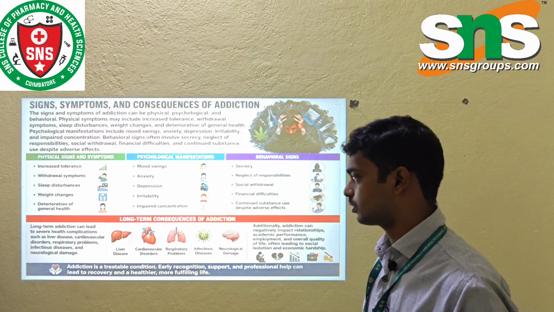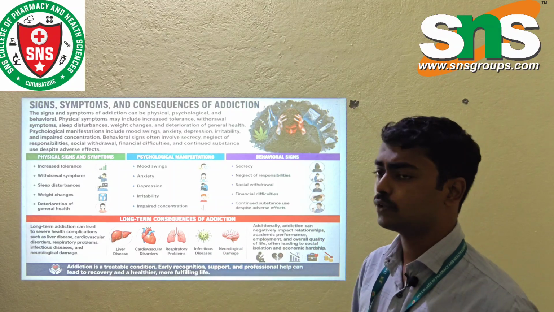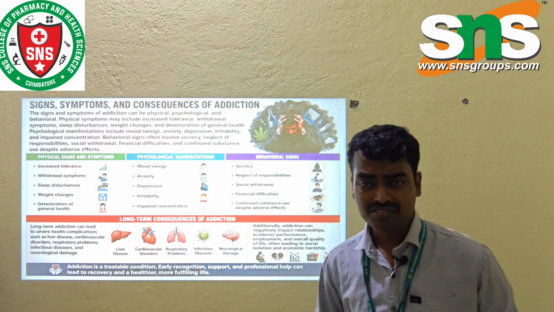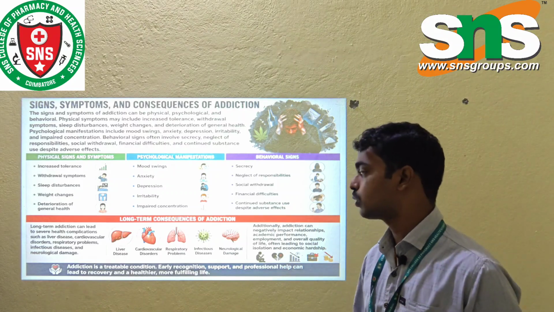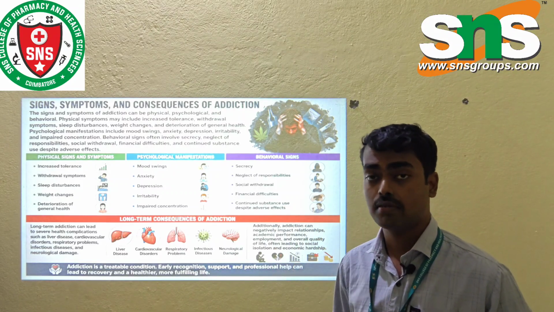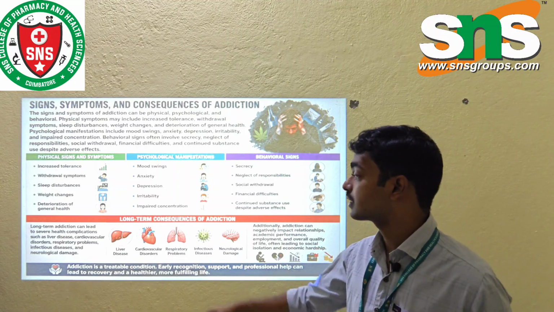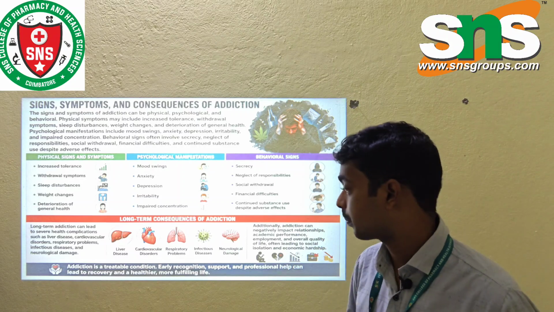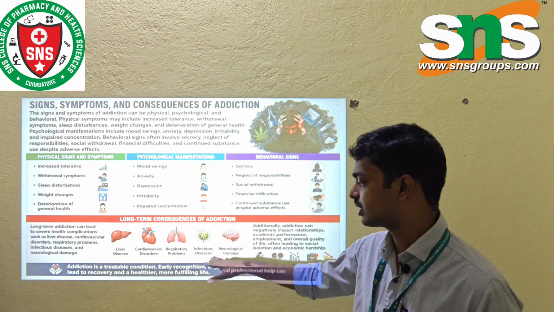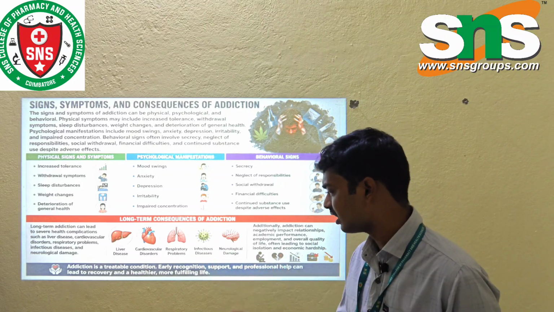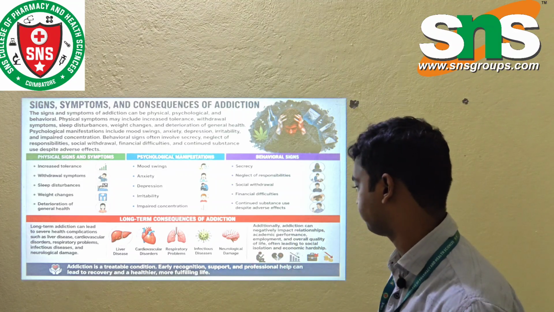Now, the long term consequences of addiction. What are they? One is liver disease. If you take too much alcohol, it can damage the liver, which is important for metabolism, so liver diseases easily occur. Also, if you smoke, it causes respiratory problems and cardiovascular problems. The immune system is very weakened, so infectious diseases can easily occur. And neurological damage can also damage the neurological cells.